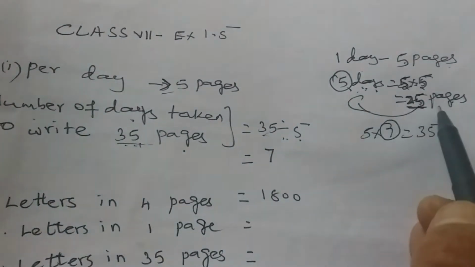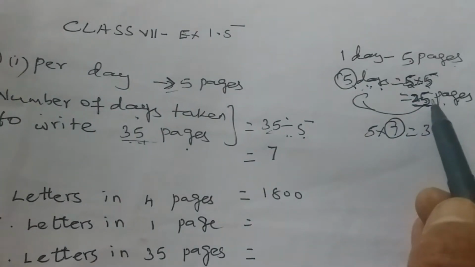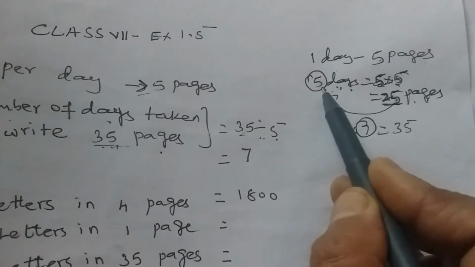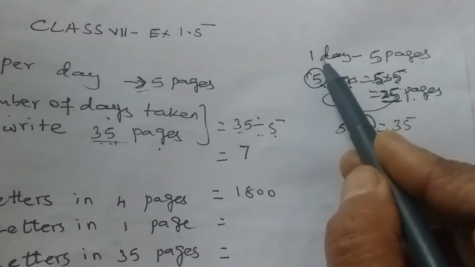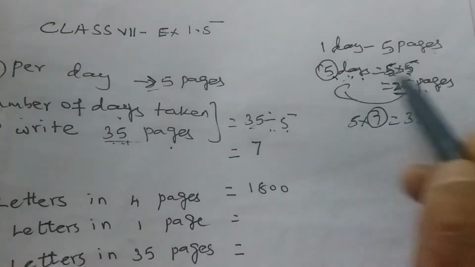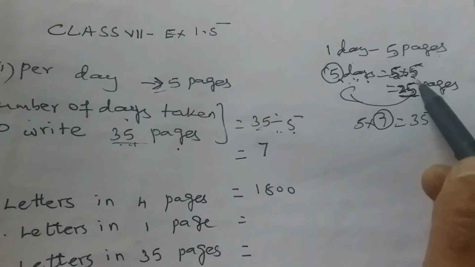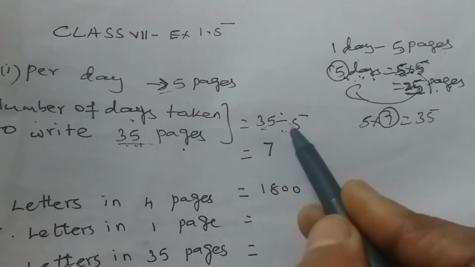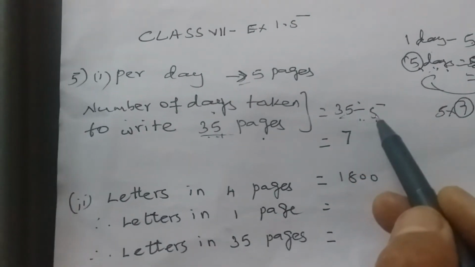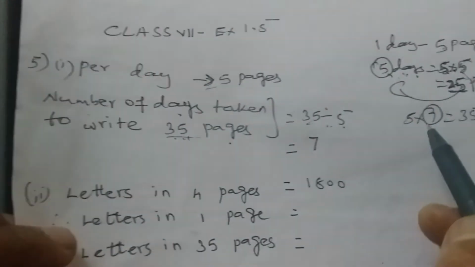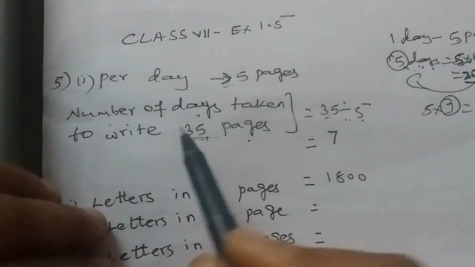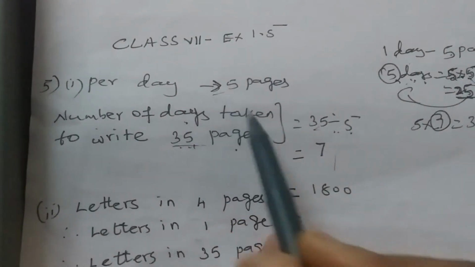So it is from days to pages, it is multiplication. Now we have to come in the reverse order. Pages we know, we have to find the number of days. So if he can write 5 pages in one day, how many days does he need to complete 35 pages? It is the inverse operation of multiplication. What is it? The reverse of multiplication. What is it? Division. So 35 divided by 5. The numbers are so small, it is so simple to find the answer. Tell 5 tables till you get 35. Yes, we get 5 sevens are 35 and the 7 is the answer. So he had taken 7 days to complete 35 pages.